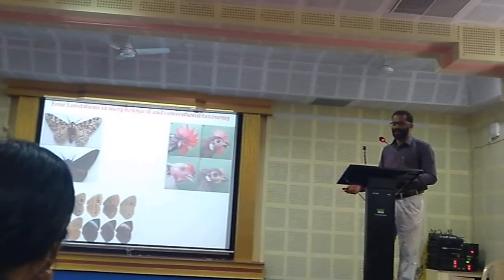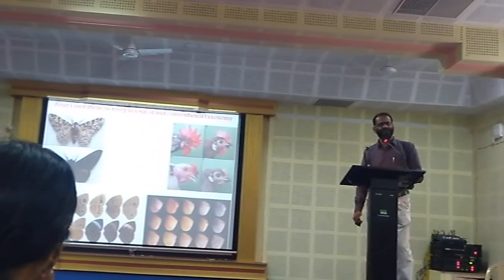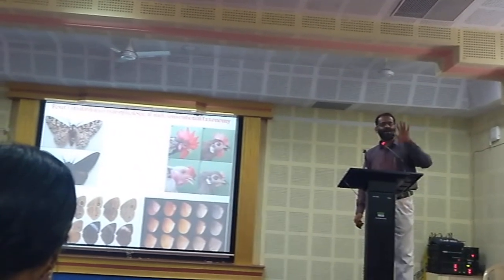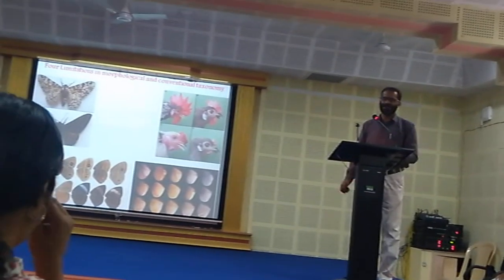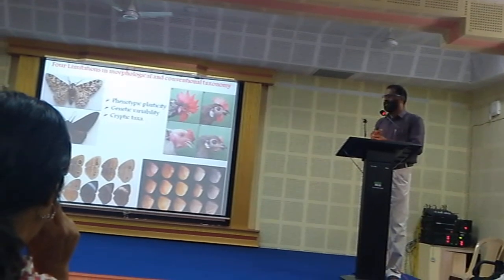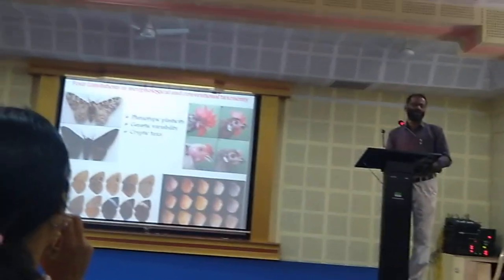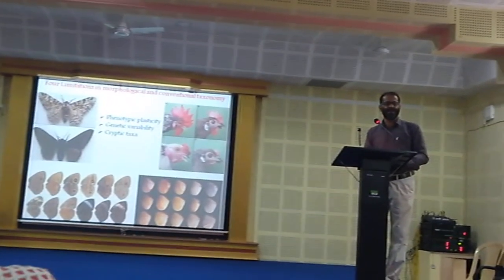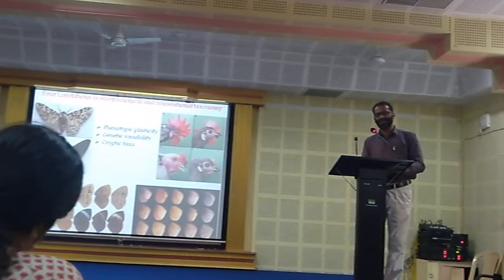Similarly, in butterflies, moths, and molluscans, there are so many confusions. These are called morphological plasticity and genetic variability. So there is phenotypic plasticity, genetic variability, and some cryptic species also. Identification is very difficult. Uncertain species, unnamed species.